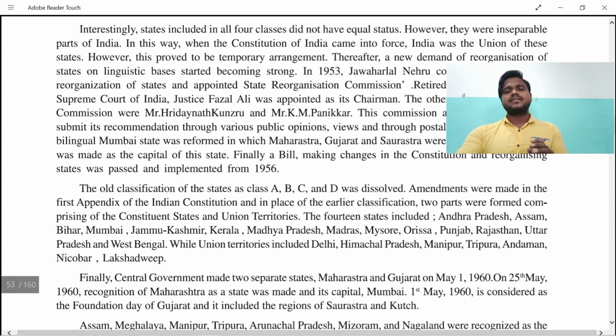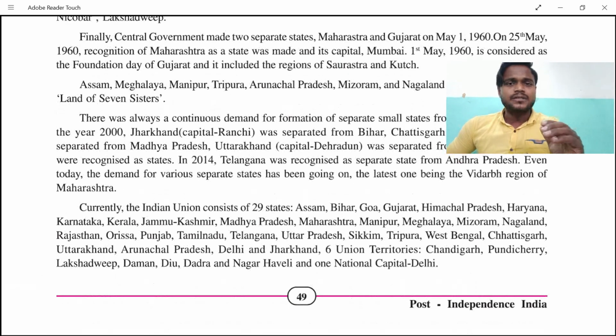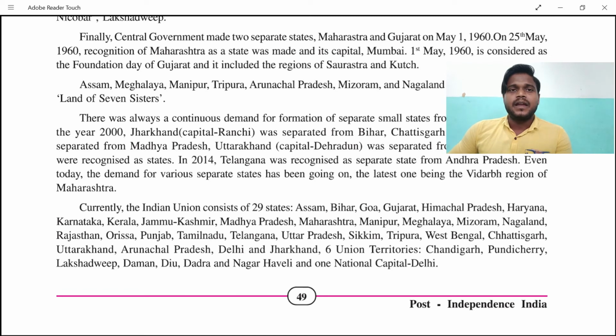Now see, this is not it here. If we talk about the old classification, the states A, B, C, D, now it is somehow changed. So amendments were made to the appendix of the Indian Constitution, and in place of the earlier classifications, two parts were formed. Okay, and finally, 14 states were included in this classification.